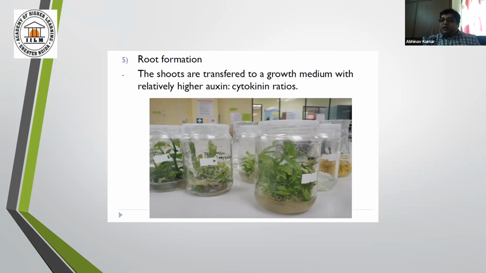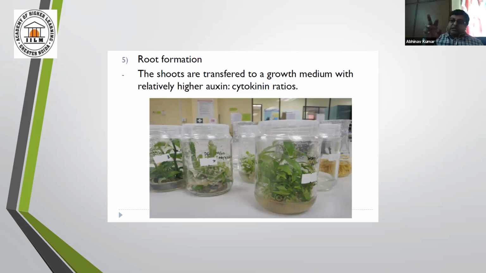Fine. So the shoots are transferred according to the auxin to cytokinin ratio. This ratio actually helps: when you want to grow more shoots, you have to keep the cytokinin concentration high. If you want roots, then you have to keep the auxin concentration higher than cytokinin.